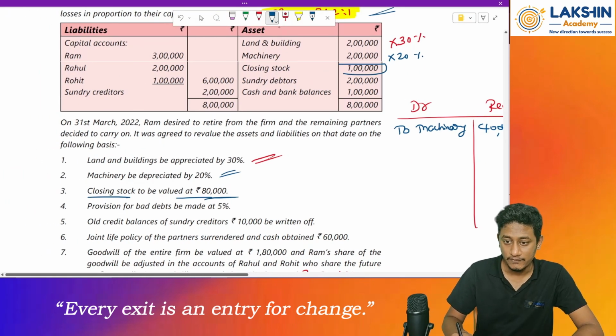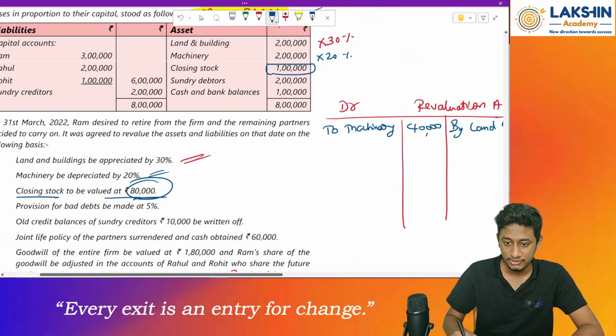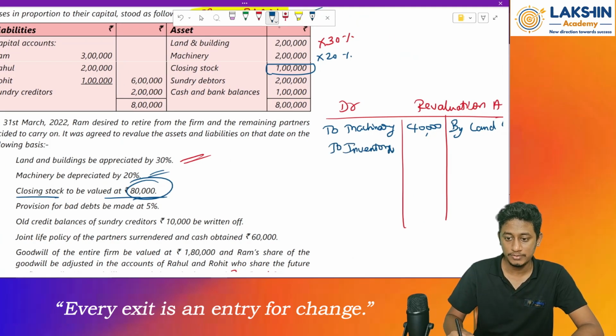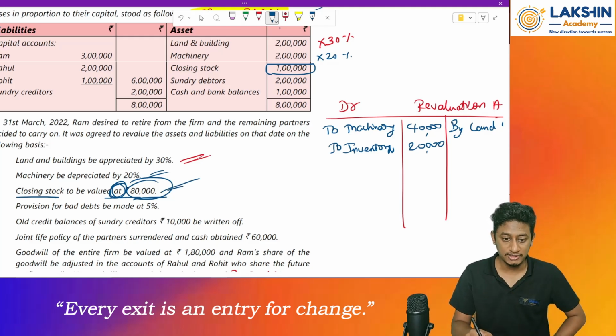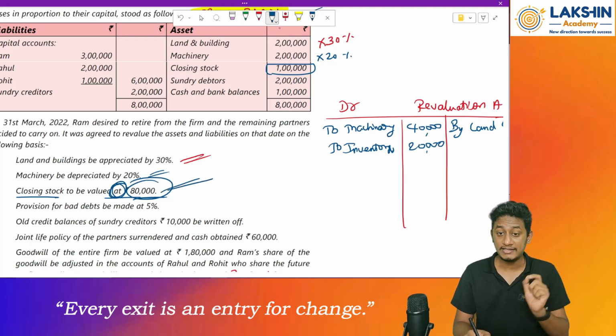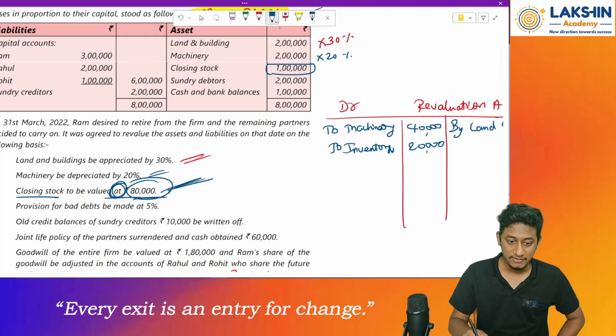After this, closing stock is to be valued at rupees 80,000. So from 1 lakh, the value has been reduced to 80,000 rupees. So it is a decrease in the value, right? So to inventory or closing stock, 20,000 decrease. Because it is given as valued at, this is the final value, right? So since this is the final value, I am doing 1 lakh minus 80,000. Clear?